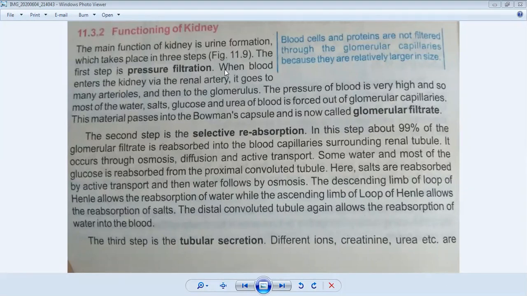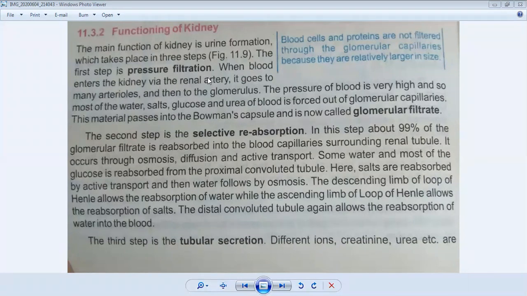The first step is when blood enters the kidney via the renal artery. We all know that each and every organ in our body has two main types of tubes, one called artery and the other called vein. Artery brings blood to the organ and vein takes blood back to the heart.